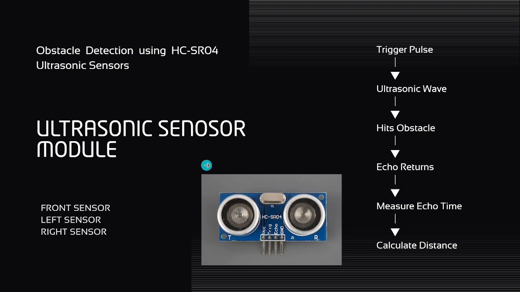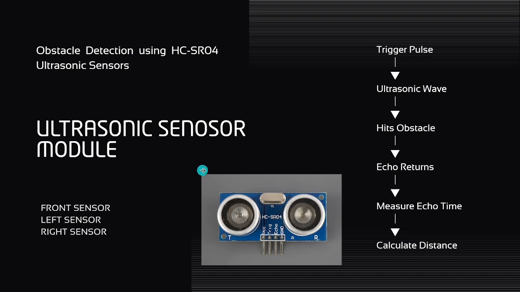This is the working flow of the sensor. The HC-SR04 sensor, which is the ultrasonic sensor, works using ultrasonic sound waves. First, the STM32 sends a 10 microsecond trigger pulse to the sensor. After receiving this pulse, the sensor transmits an ultrasonic wave. If the wave strikes an obstacle, it is reflected back to the sensor. The echo pin becomes high until the reflected wave returns. The STM32 measures the duration of the high pulse using timer 2. Since the speed of sound is known, the obstacle distance can be calculated from the measured echo time.